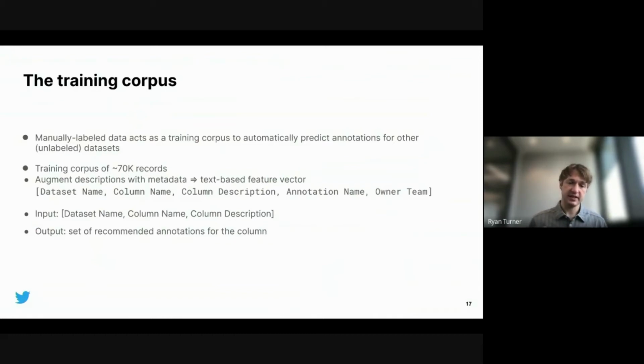So the basic setup of the system is to take a variety of inputs, and we used metadata on every column, such as the name of the dataset, the name of the column, and then descriptions for these that are sometimes written in as metadata. These are all concatenated together as a big feature vector of unstructured text, basically. And then they'll be used to predict a label of one of the 500 different types of annotations. So this is basically a classification problem, with an interesting feature space because it's unstructured text.